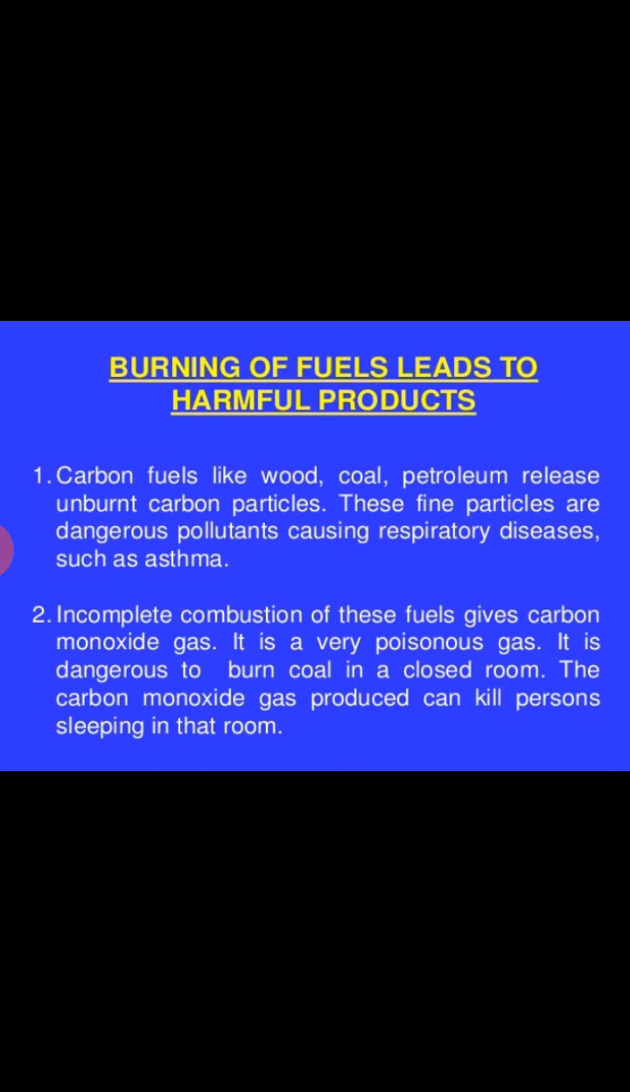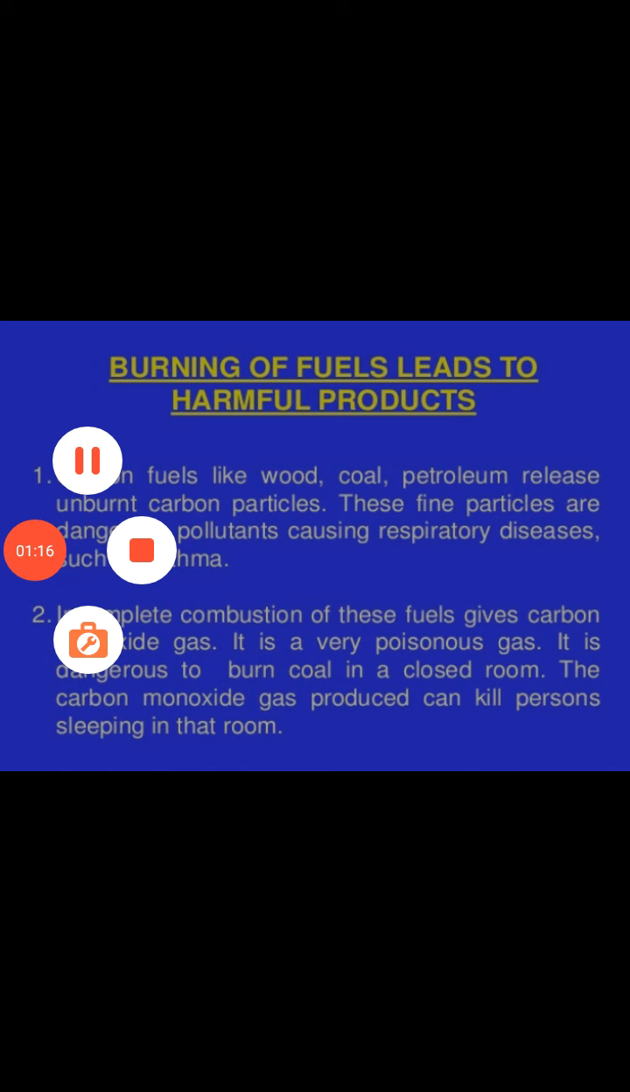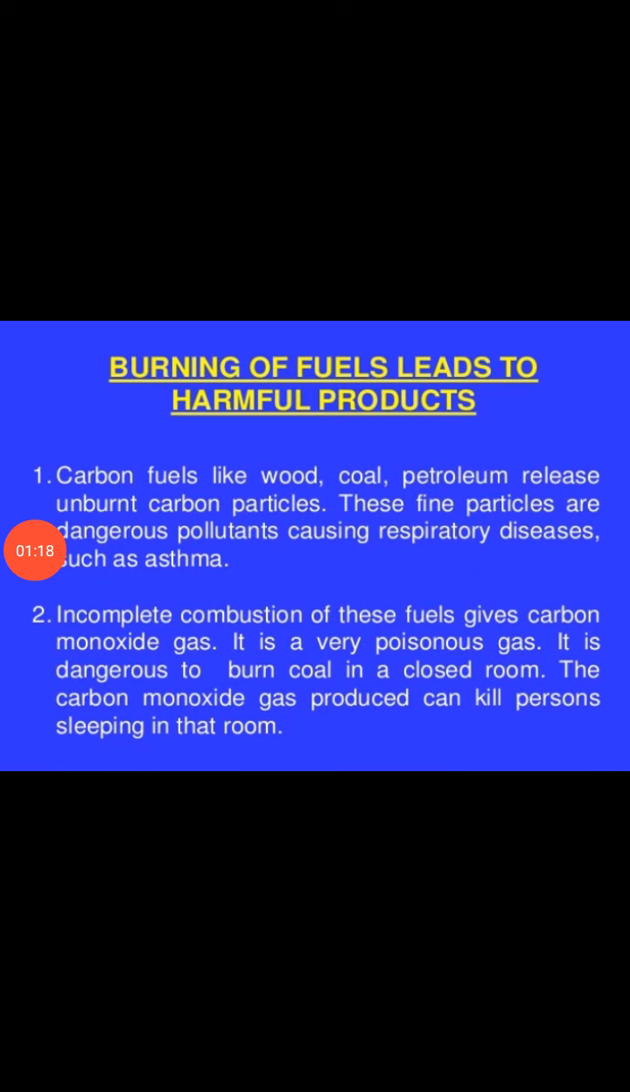That value is expressed in a unit. Calorific value is expressed in a unit, and that unit is kilojoule per kg. So calorific value is expressed in the unit kilojoule per kg.